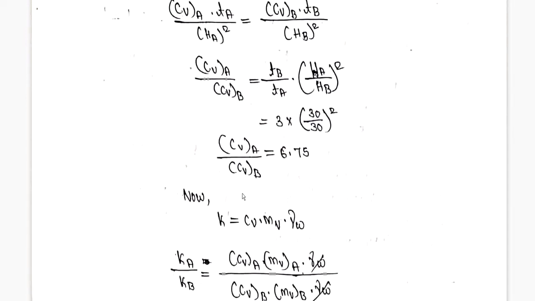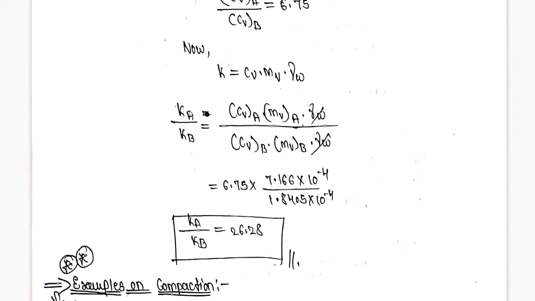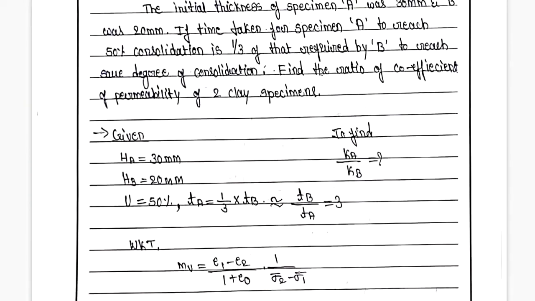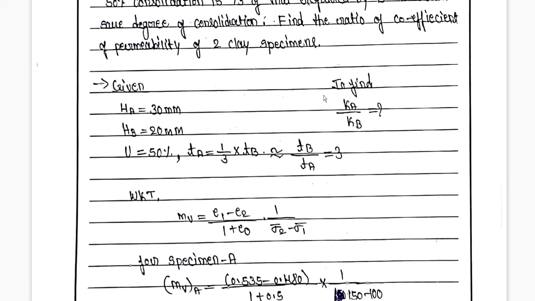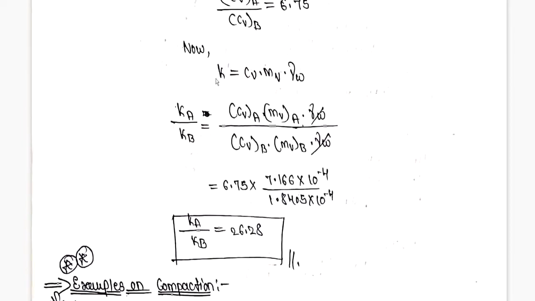Just for understanding, for K we have the formula like this: Cv into Mv into mu W. They have asked us to find the ratio of coefficient of permeability of two clay specimens. So Ka divided by Kb, in the same manner I am going to substitute the formula: Cva into Mva into mu W divided by Cvb into Mvb into mu W.